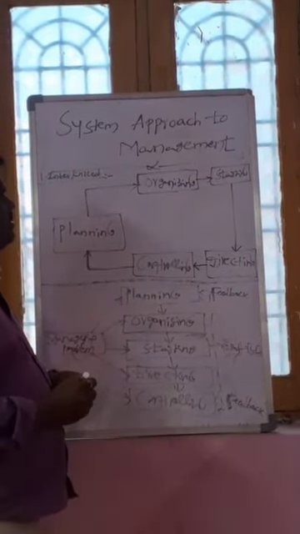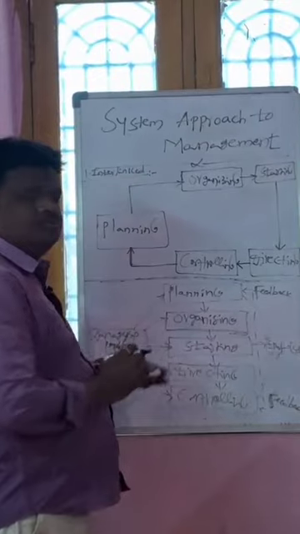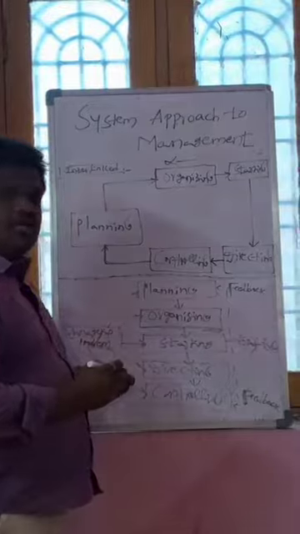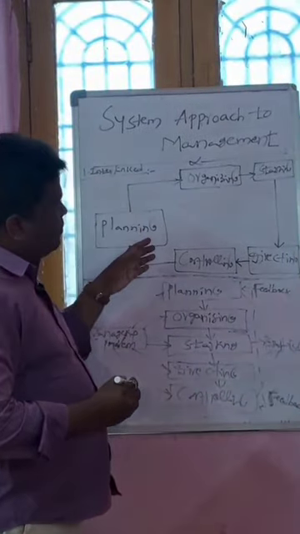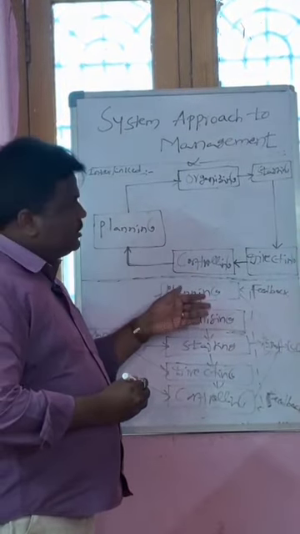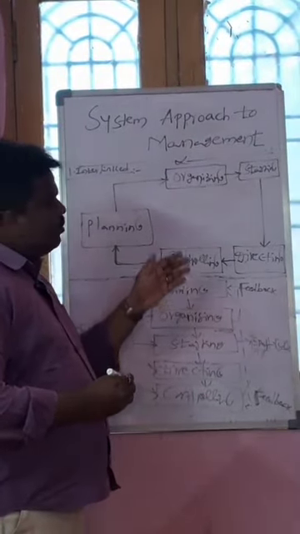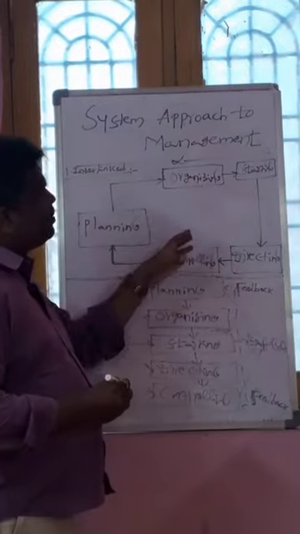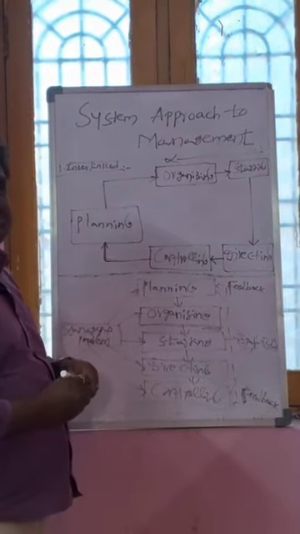So what is a system? For example, an organization is a system. In that organization we have different types of departments, like finance, marketing, HR, systems, technology, R&D, sales, production. These are all the departments in every organization. Those departments are called subsystems.